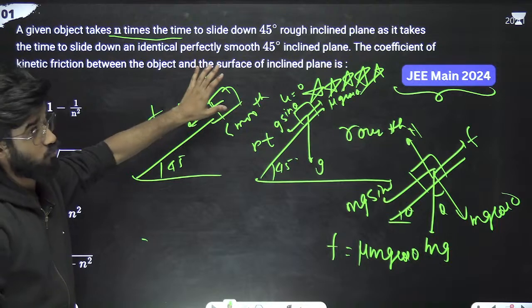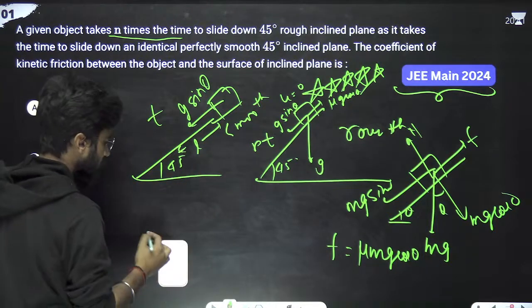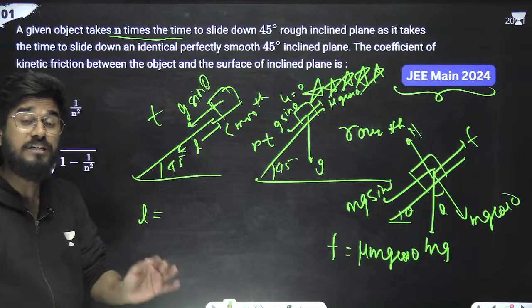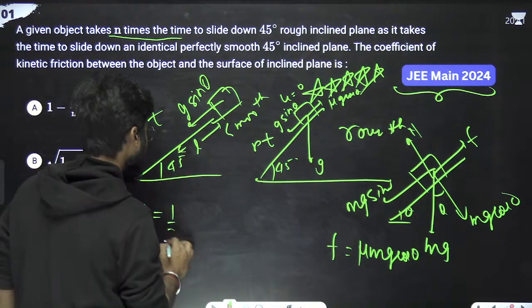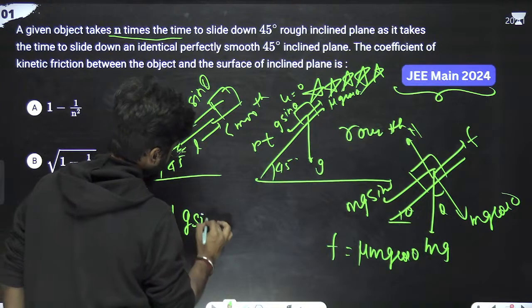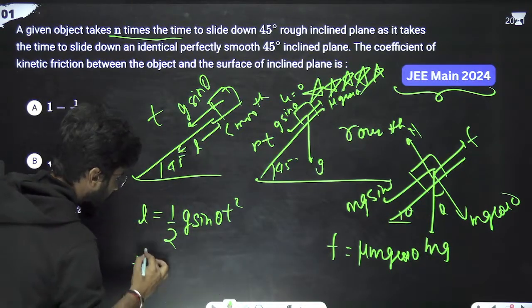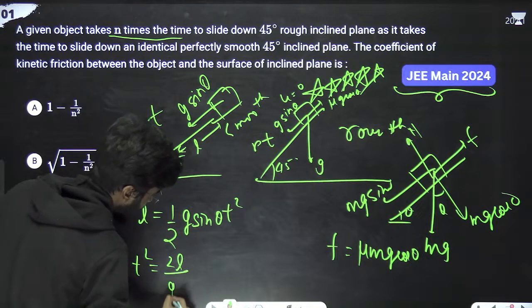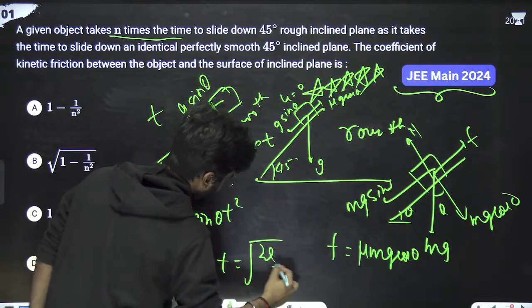So suppose the length is L. We can write L equals displacement, which is ut plus half at squared. Since the initial velocity is 0, ut is 0. So half a is half g sine theta into t squared. What we can write is t squared equals 2L by g sine theta. So t is under root 2L by g sine theta.